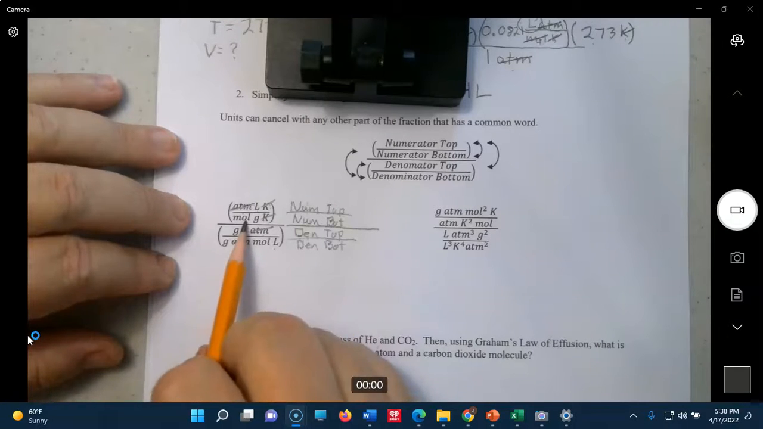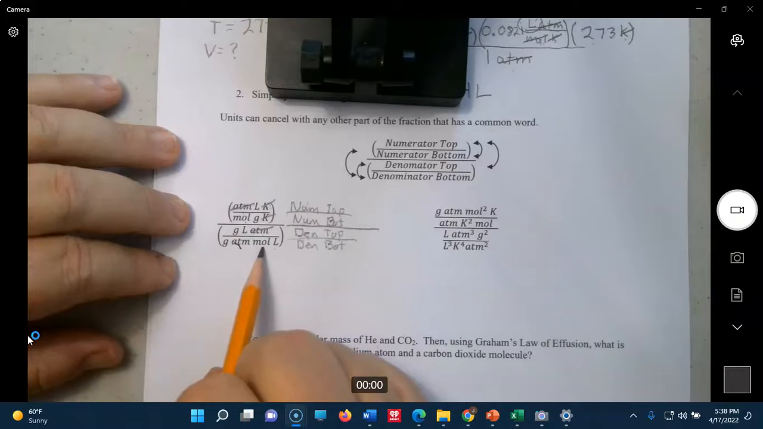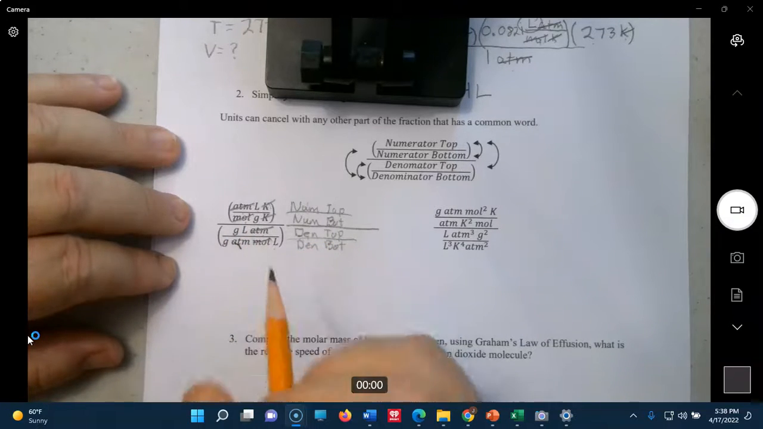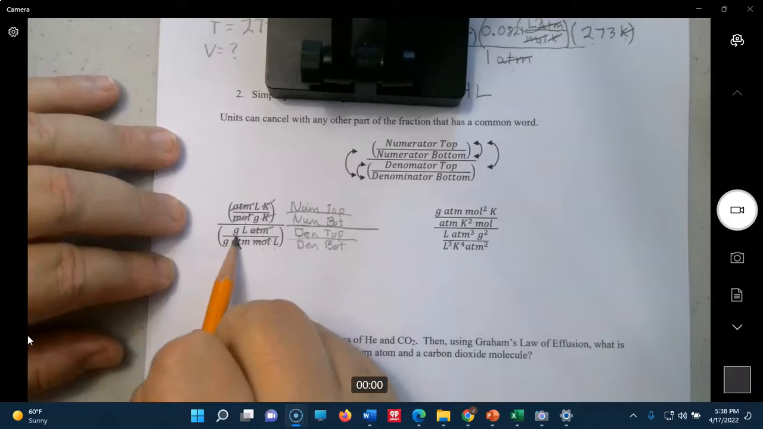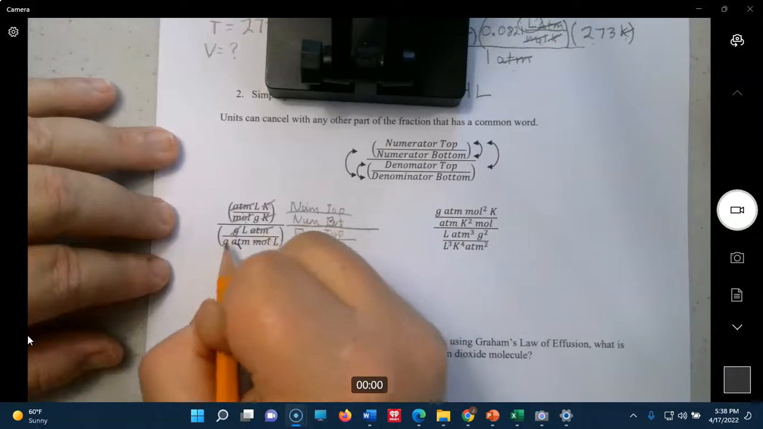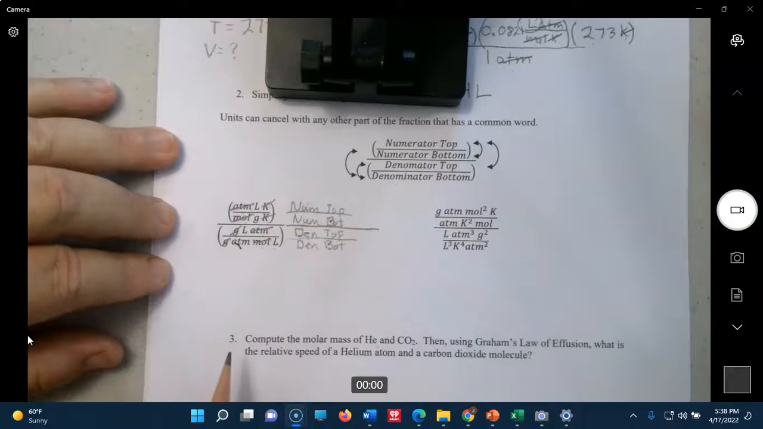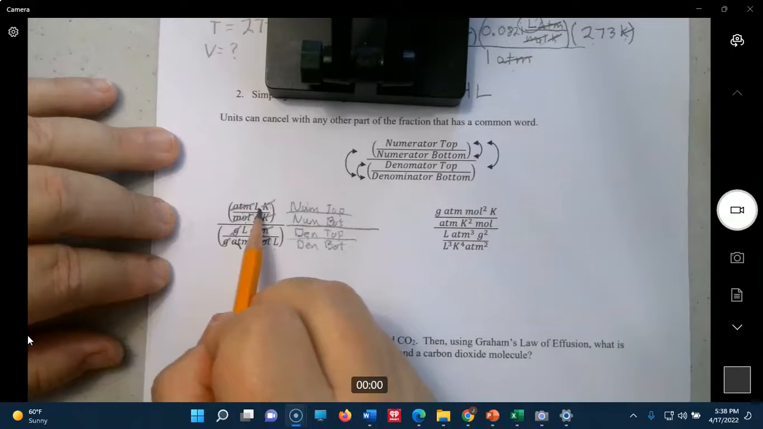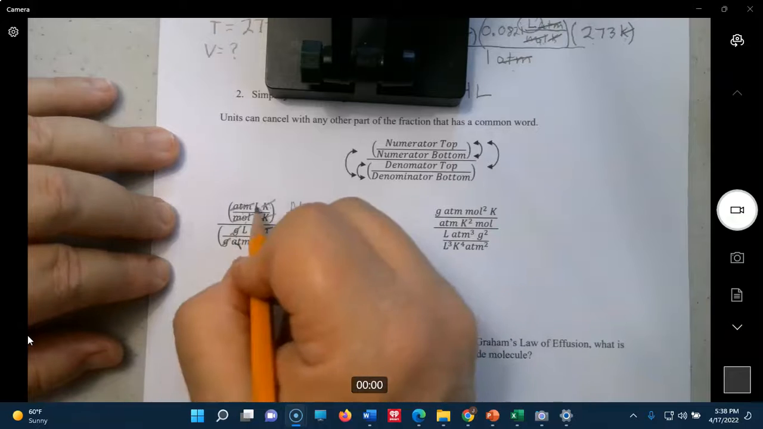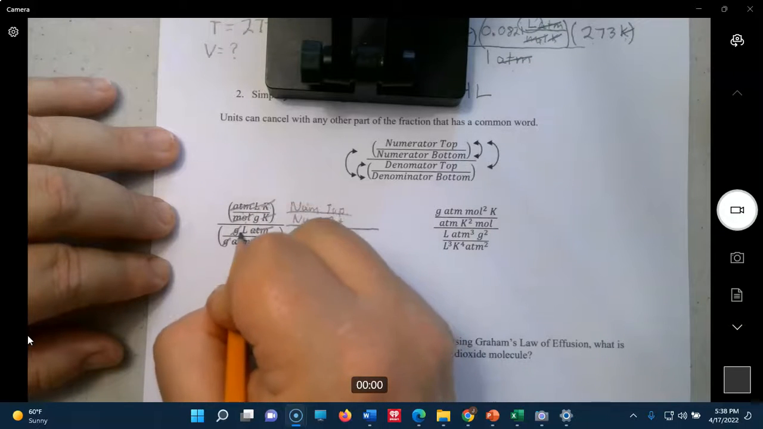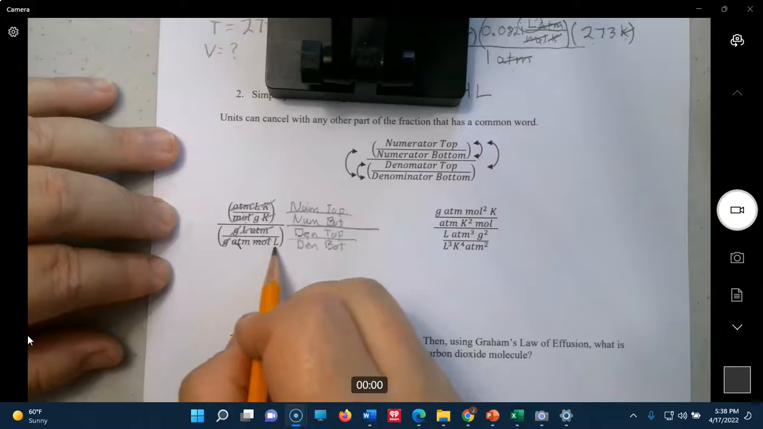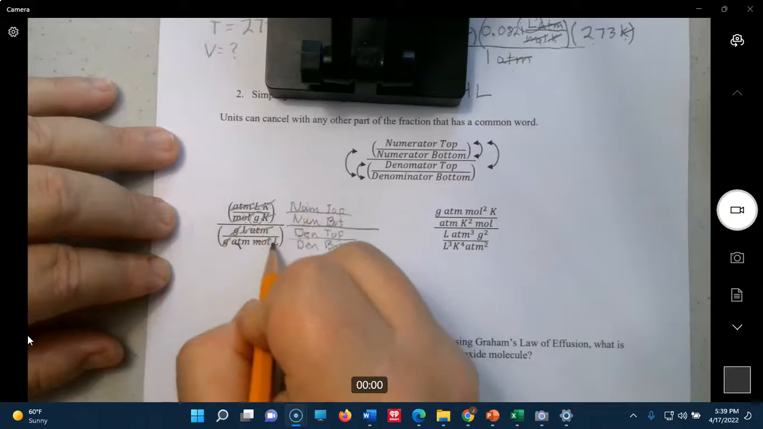Down here, mole is numerator bottom. This mole is denominator bottom. They both have the word bottom in common. They can cancel. This gram is denominator top, denominator bottom there. So they both have the word denominator. They can cancel. Okay, now this liter, numerator top, and this one is denominator top. They both have the word top in common. They can cancel. Okay, and let's see. Everything has canceled except the gram and the liter.